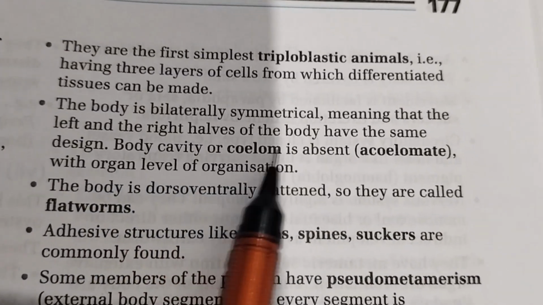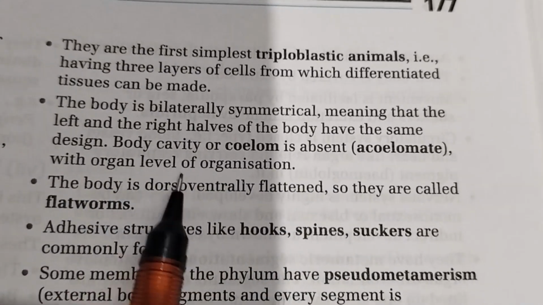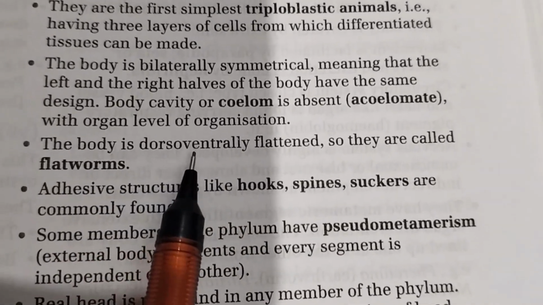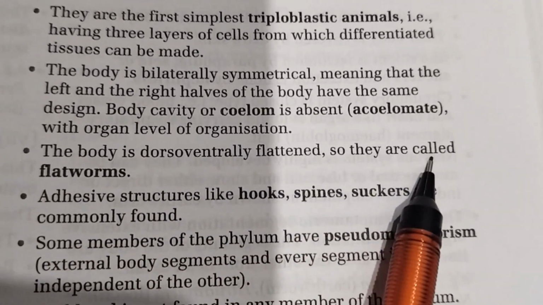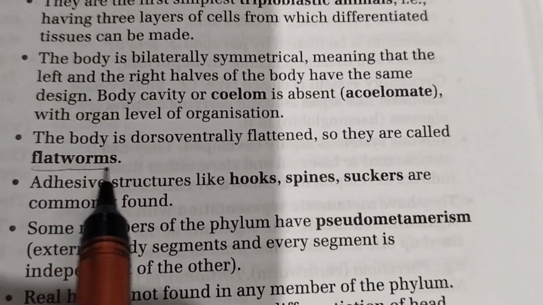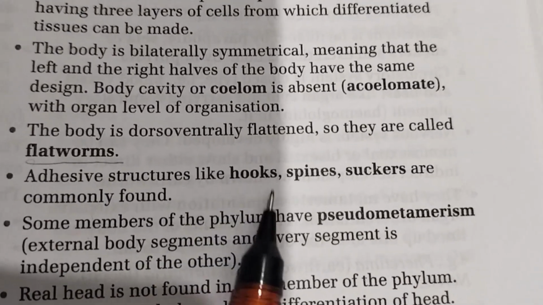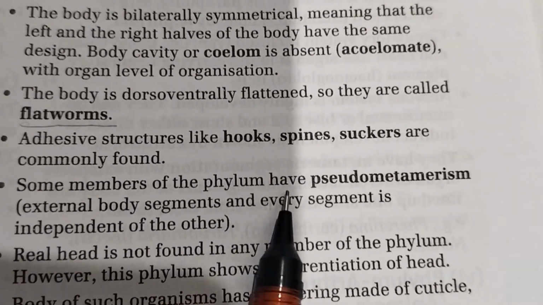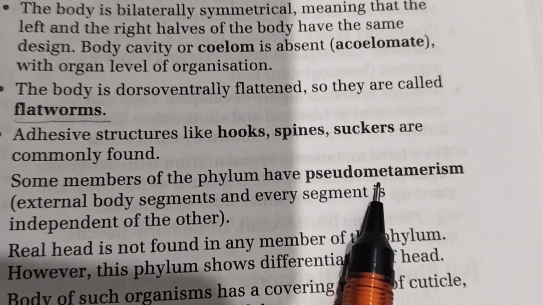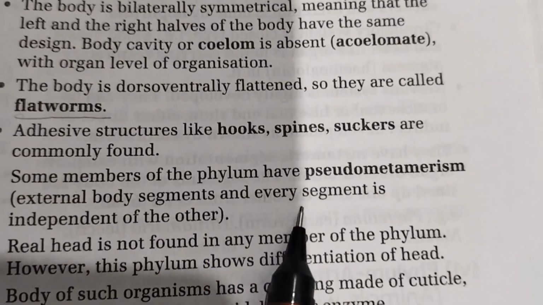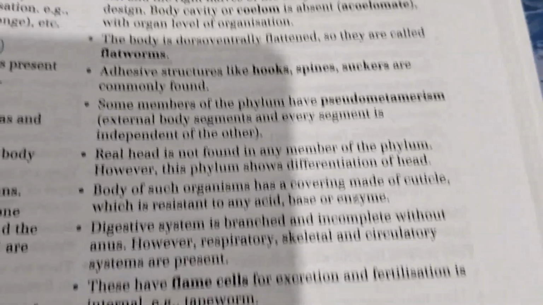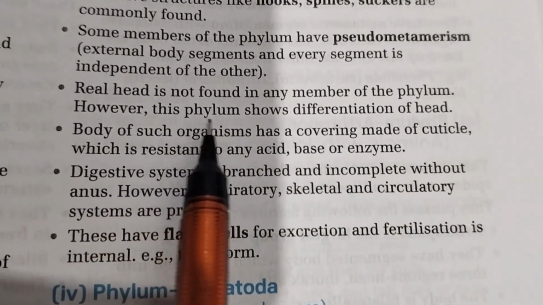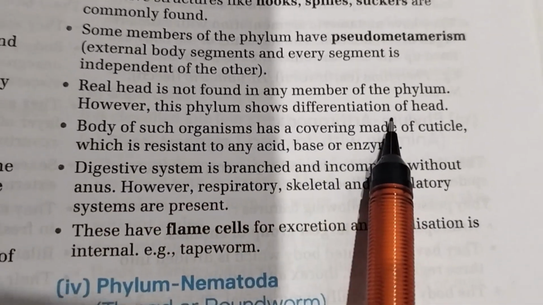Body cavity or coelom is absent, with organ level of organization. The body is dorso-ventrally flattened, so they are called flatworms. Adhesive structures like hooks, spines, suckers are commonly found. Some members of the phylum have pseudo-metamerism, external body segments, and every segment is independent of the other. A real head is not found in any member of the phylum. However, this phylum shows differentiation of head.